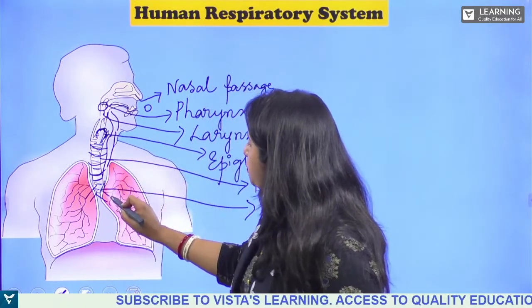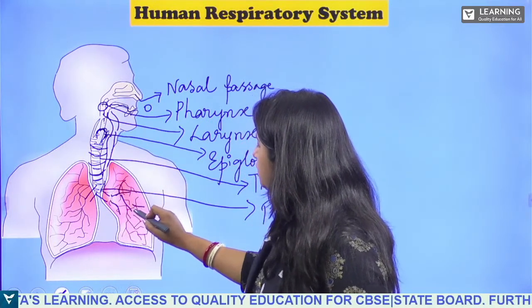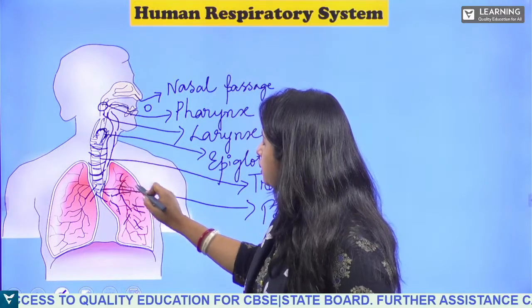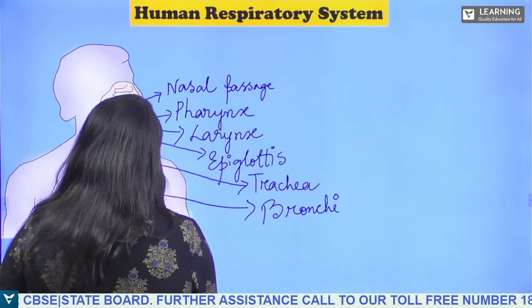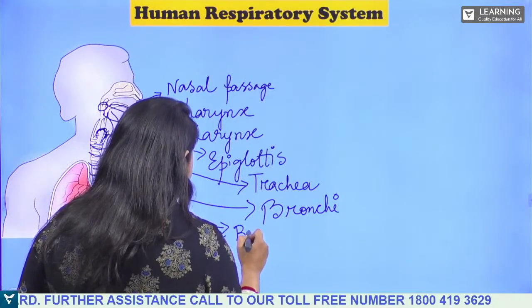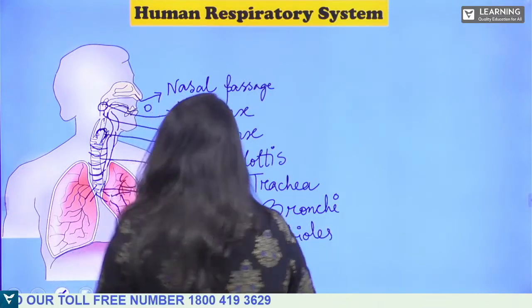Now after the primary bronchi, it will give various branches like this, having terminals. These are known as bronchioles.